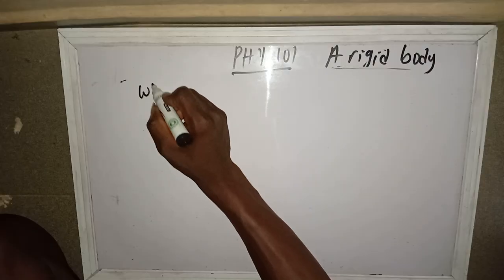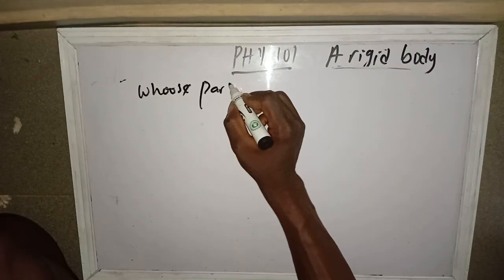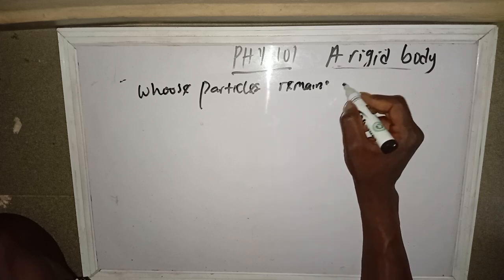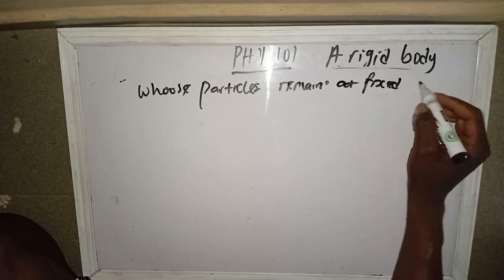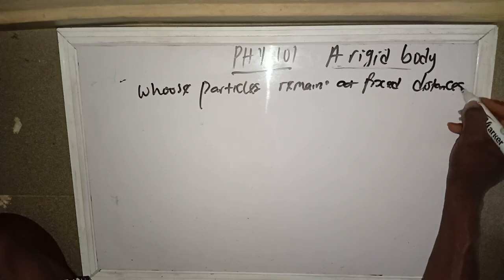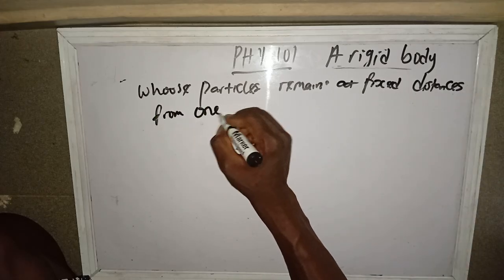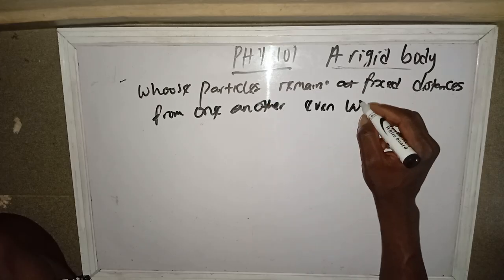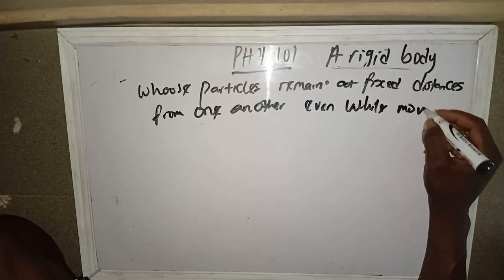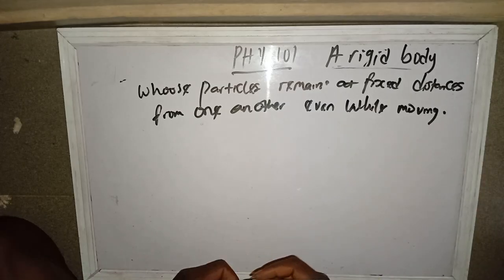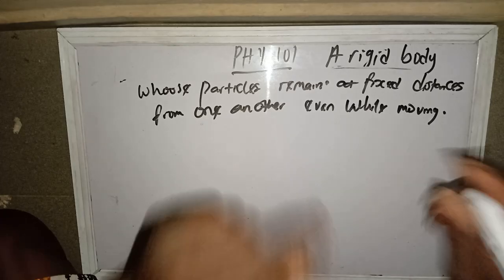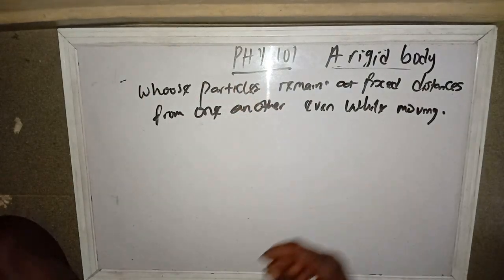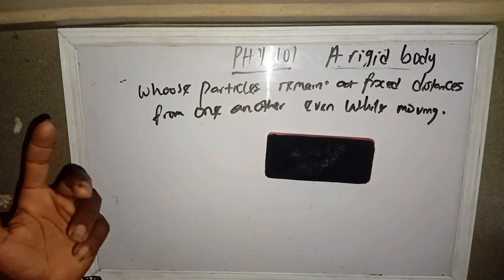Now, a rigid body is a body whose particles remain at fixed distances from one another, even while in motion, even while moving. A body is rigid when the particles of that body are at fixed distances to each other, even if it's in a state of rest or it's moving.